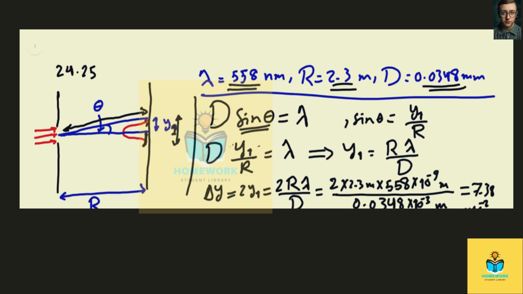So the key part of this solution is to realize that to get the full width, we have to multiply y1 here by 2. And then all of the rest is just substitution into the central formula here, which is d sine theta is equal to lambda.